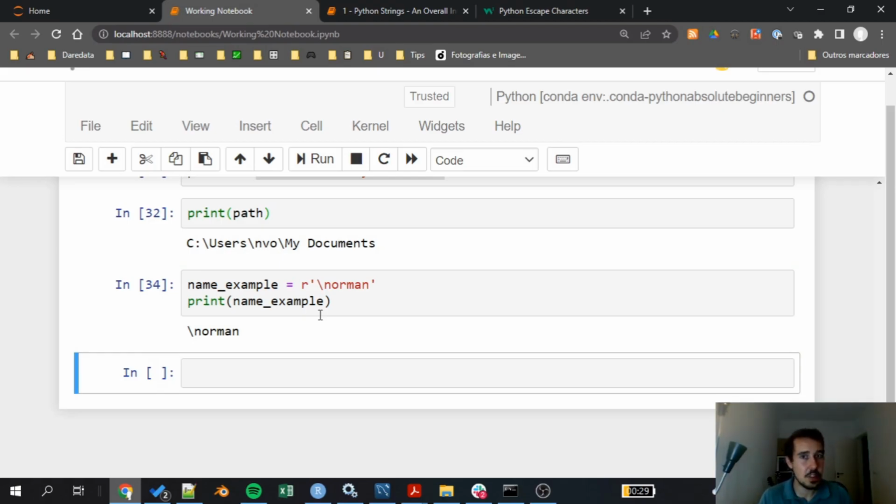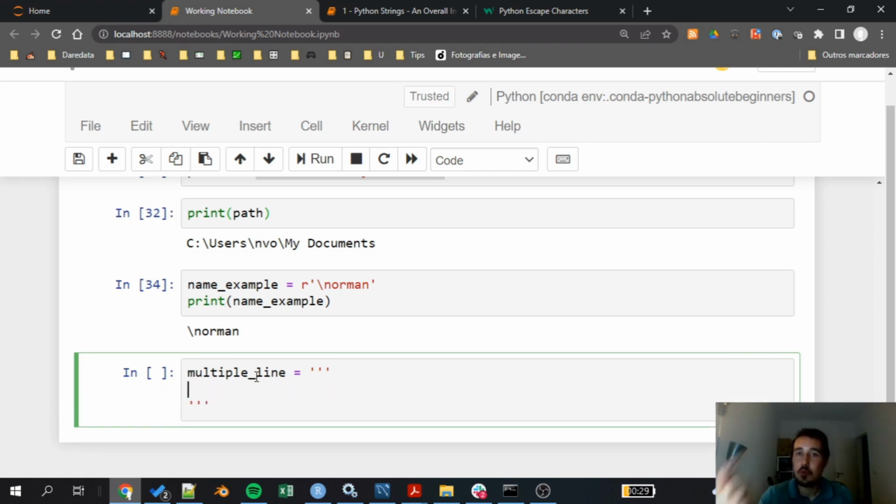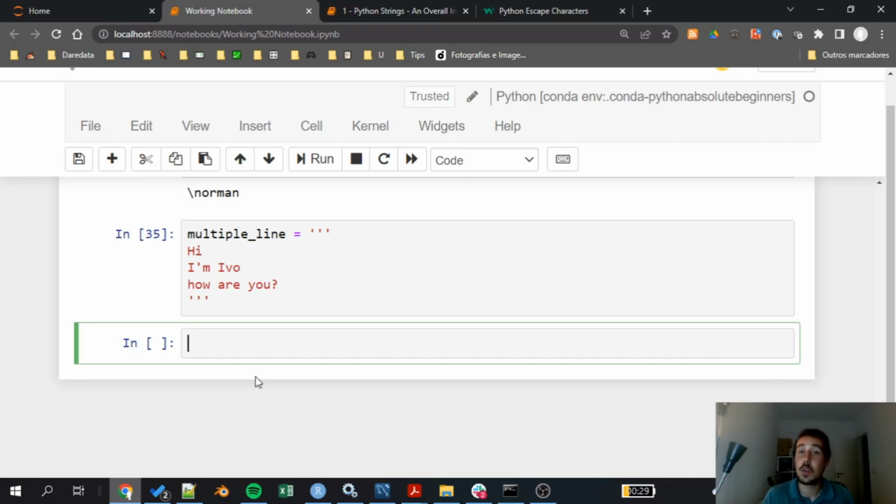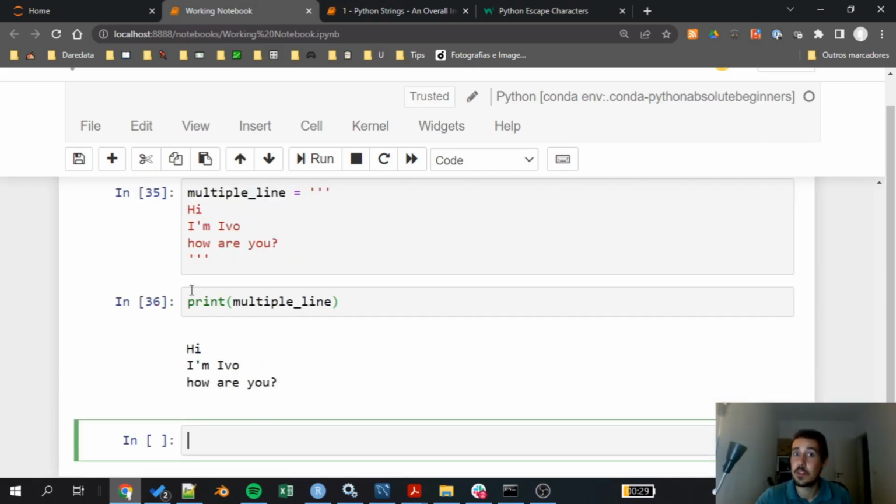Before we leave, another point is that we can also write paragraphs by using a special type of string declaration. This declaration for multiple lines is super simple. Instead of using one single quote or one double quote, we use three. And if we use three, we can do multiple things. Hi, I'm Ivo. How are you? And now we can declare multiple lines without using the new line approach. Okay, here you go. This is my string that I've declared.